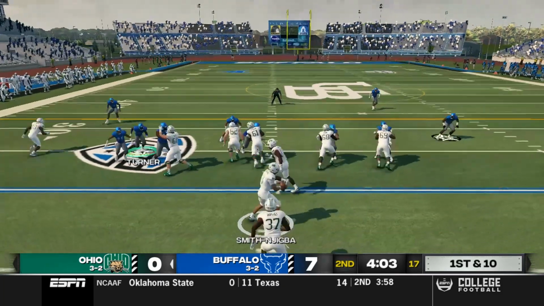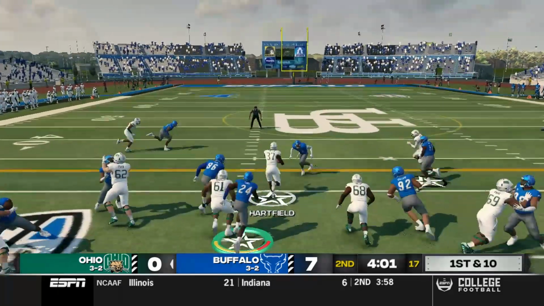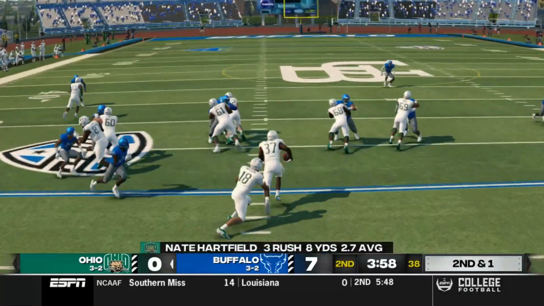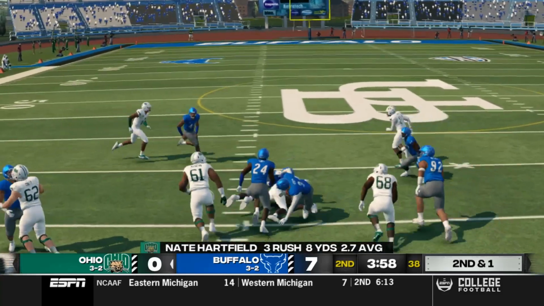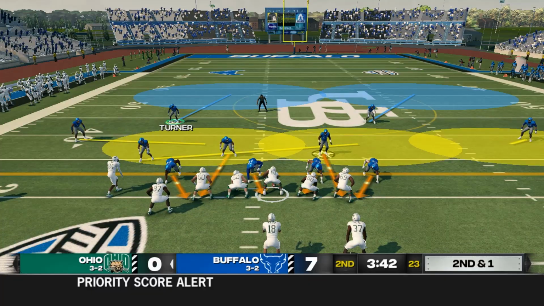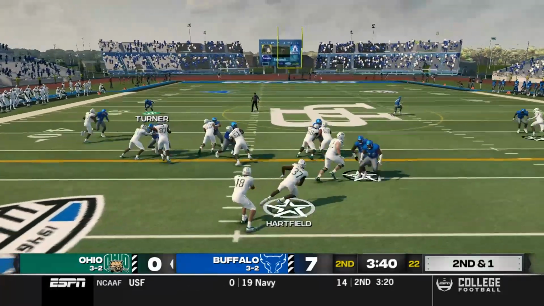Smith-Njigba and the Bobcats take over. He hands it off to Hartfield. Nate Hartfield has a big gap up the middle, gain of 9. If he was quicker, that would have been a bigger gain. Bobcats come out 2nd and 1. Smith-Njigba in the shotgun hands it off to Hartfield.